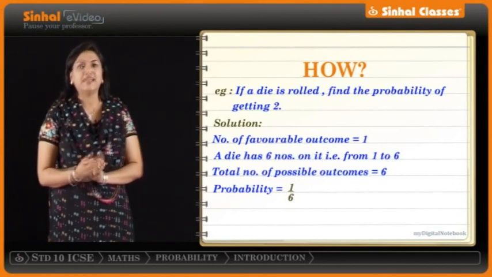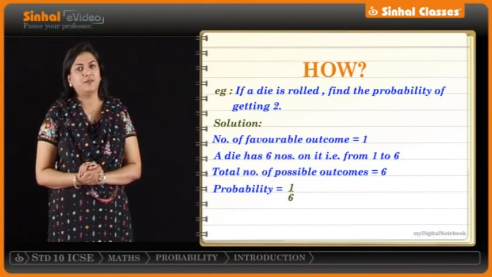Now, before moving ahead to actually solve the problems on this topic, let us understand some terms used in probability.